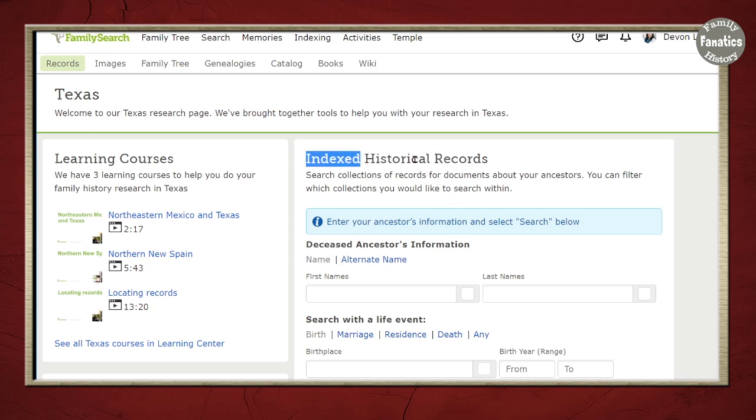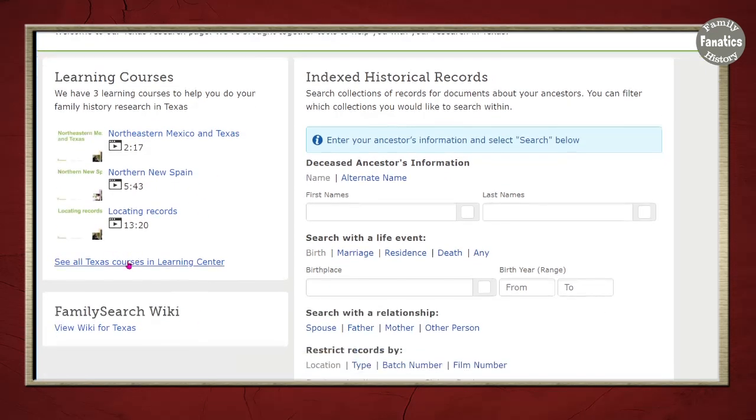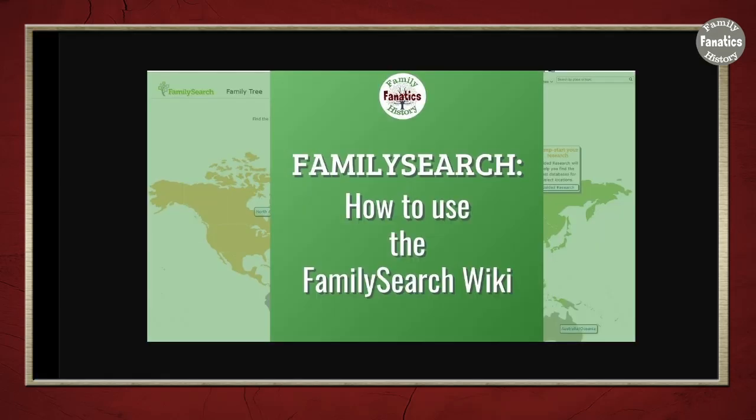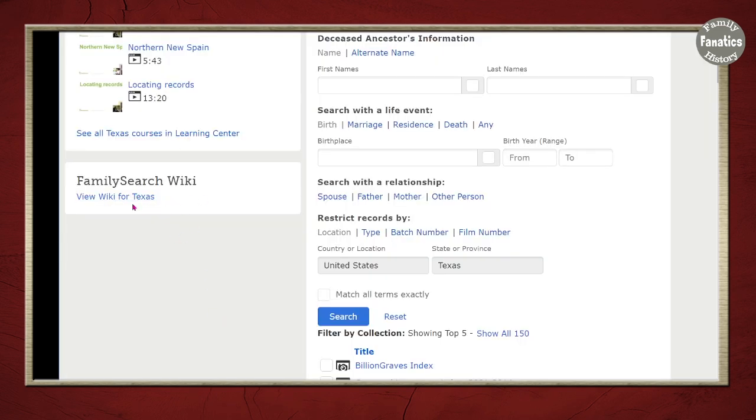Let's start not over here on the indexed records, but let's start at the learning options. There are learning courses, so you can learn about how to research in northeastern Mexico and Texas, northern New Spain, locating records, and other videos that are about Texas in the Learning Center. Now, if you've watched our video about how to use the FamilySearch Wiki, then you already know that this section over here, going to the FamilySearch Wiki for Texas, is super helpful.